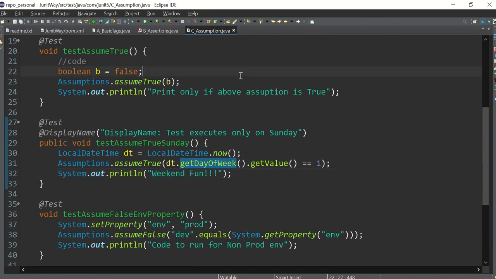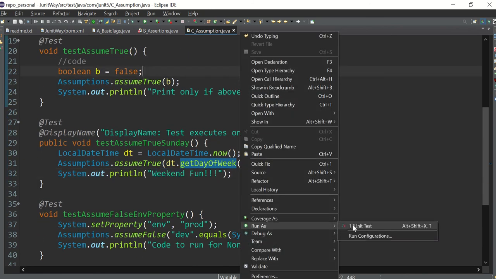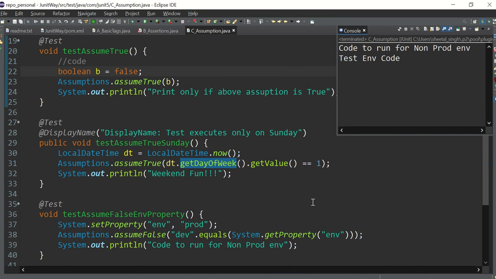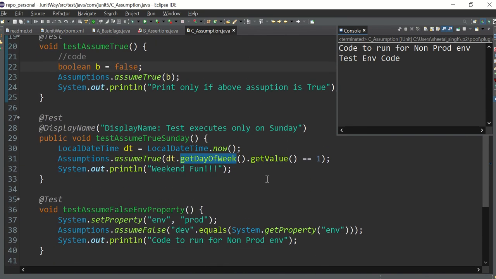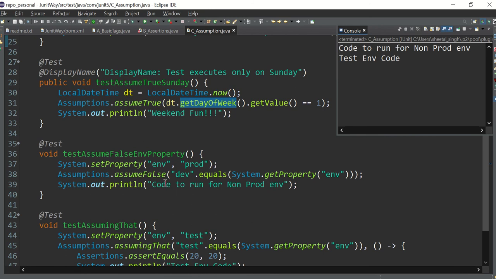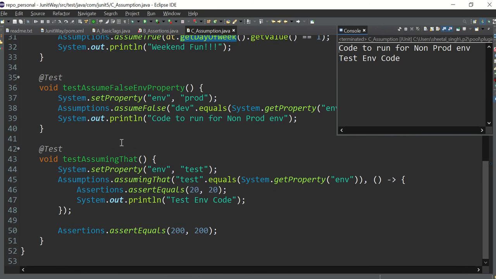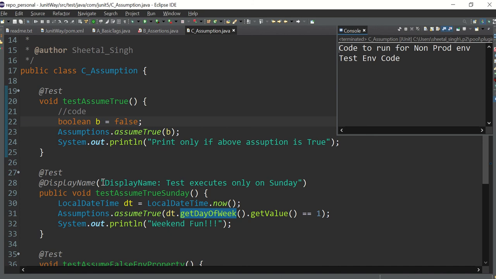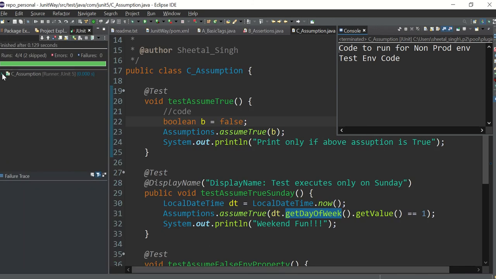And let me run all the test cases again. So see, code to run for non-prod has been printed, and test environment code. So these two test cases have been executed, but these two test cases have not been executed. And let's see how it will look in the report part.